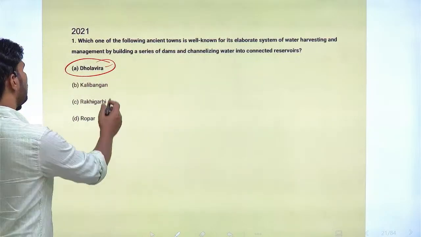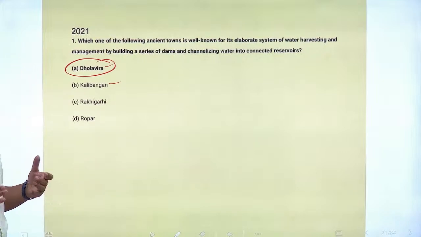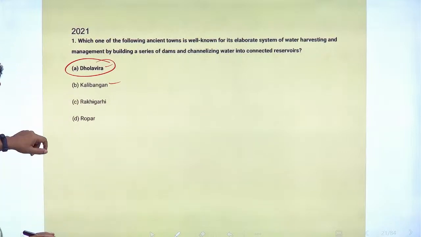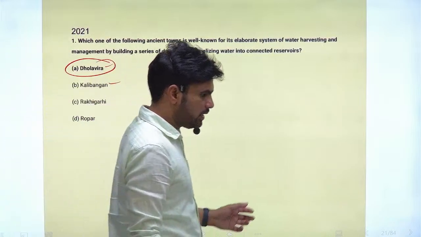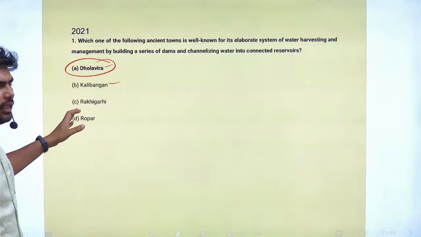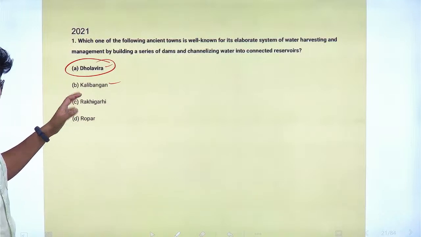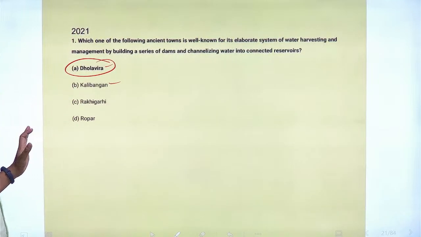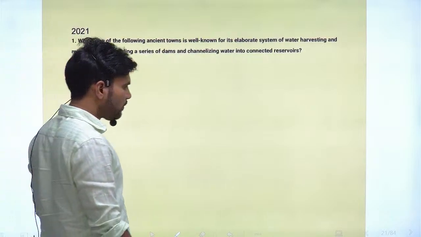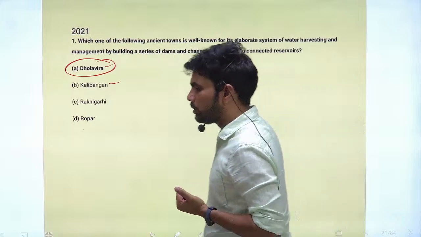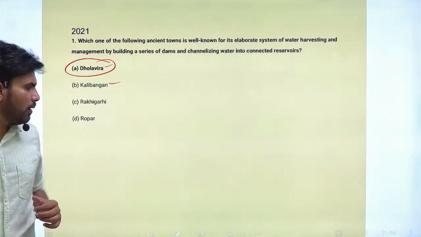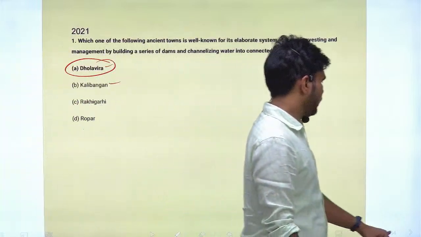So Kalibangan is known for factories. Various factories have been located in Kalibangan. Rakhigarhi is related with Indus Valley civilization only, but you will not find that kind of water harvesting system there. Ropar, I think, is located in present day Punjab. There also you will not find it, right. So the correct answer is Dholavira.